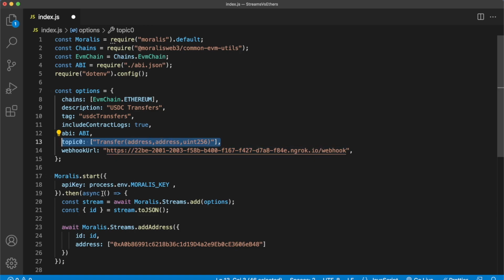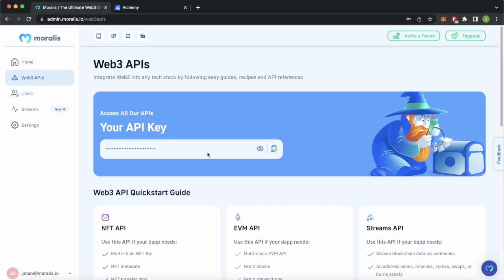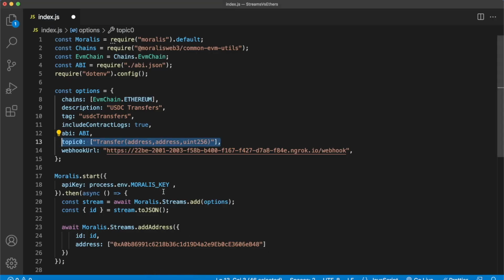Then all you have to do is provide a Moralis API key. And if you don't know how to get a Moralis API key, it is very simple. You just open up your browser, head over to moralis.io, create a free account, and you'll come to your Moralis admin dashboard and the Web3 APIs over here. You get a very generous free plan with loads of streams and API requests, and you can get your API key from here. You provide your API key, and then you can create your stream with these provided options over here.